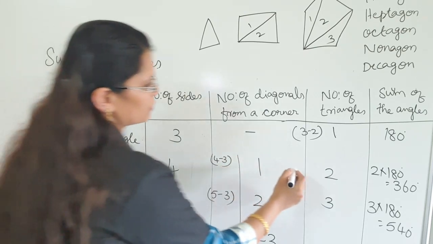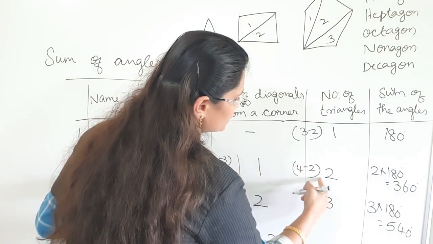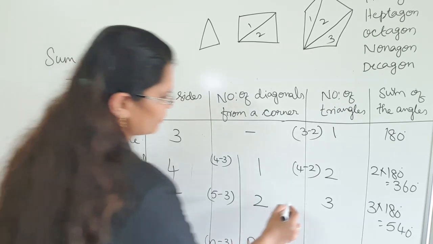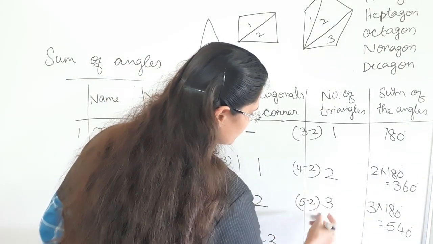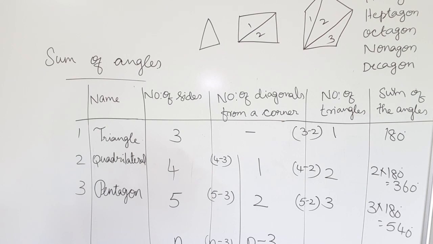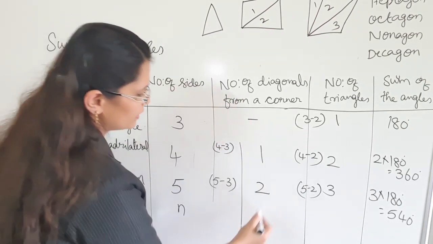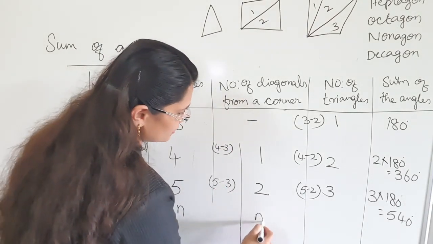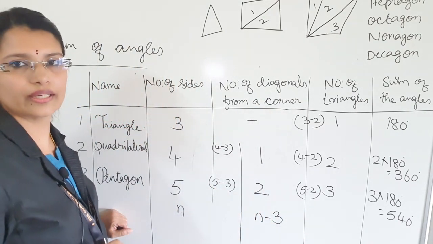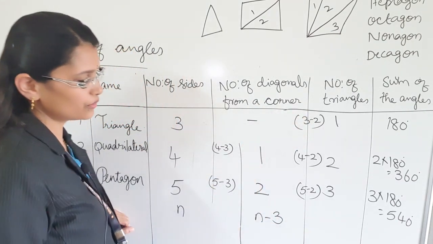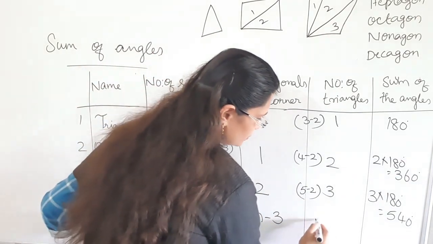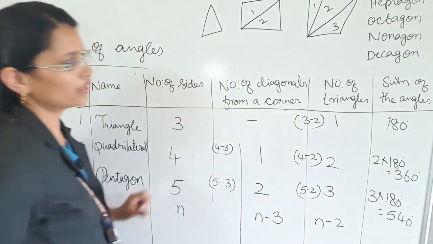Then here 4 minus 2 is equal to 2. Then here 5 minus 2 is equal to 3. So, in hexagon how many triangles you will get? 6 minus 2 is equal to 4, right. So, children, in any n-sided figure, how many diagonals you will get? N minus 3. And then how many number of triangles you will get? N minus 2. Then sum of the angles.